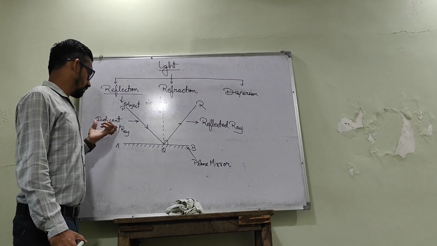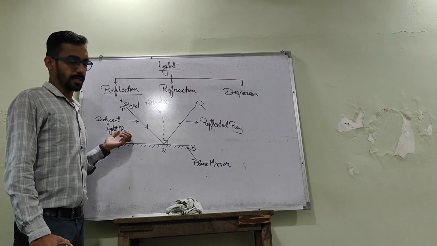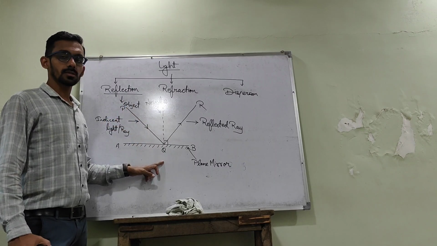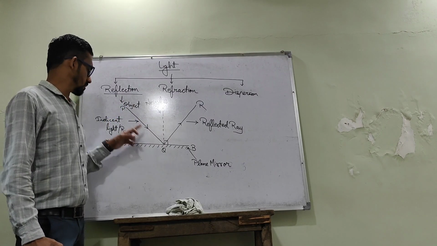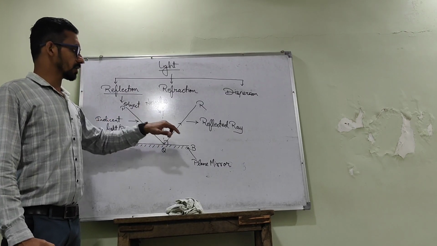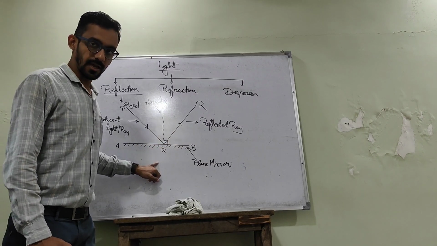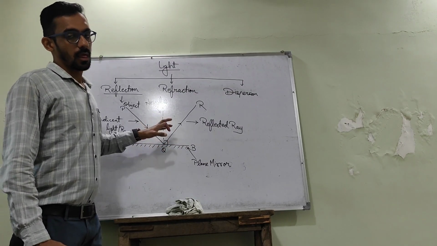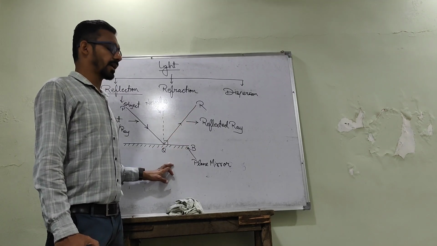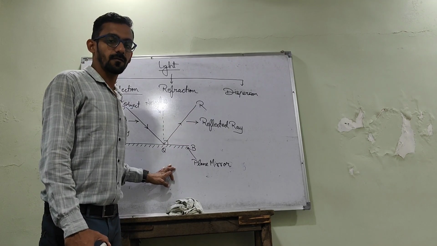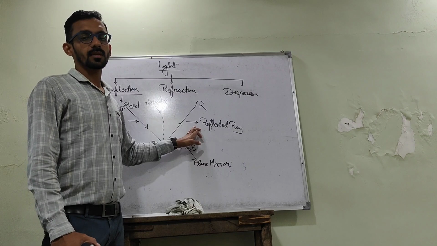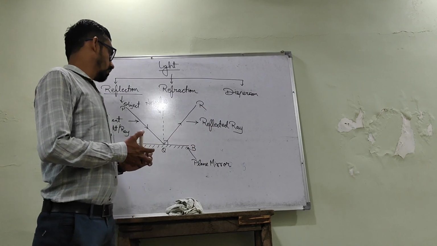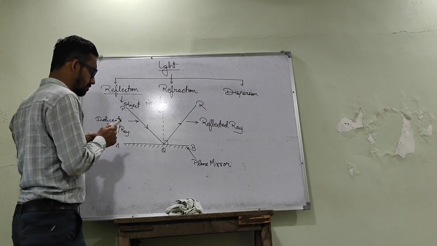First we have read about the incident ray. What is the incident ray? When light travels from the object to the shining surface, it is known as the incident ray. What is the reflected ray? The ray which travels after reflecting from the shining surface is known as the reflected ray. Now there are some angles also.